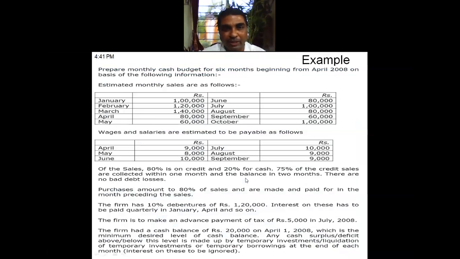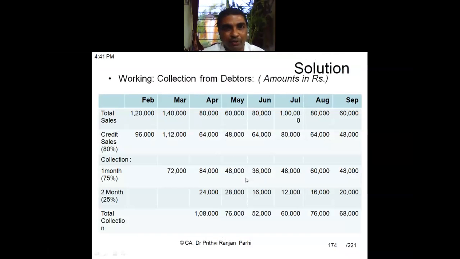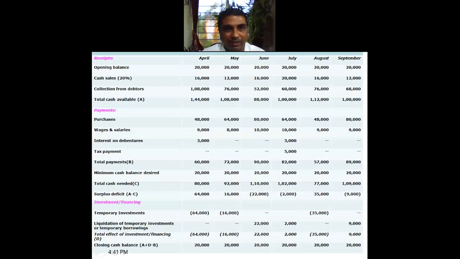This problem we will solve in your next class. I'm just showing you how a cash budget looks like. You can see at the top receipts, opening balance, then these are the items, then payments, these are the items. Then finally, if there is some surplus, there will be temporary investment. If there is some deficit, there will be liquidation. And you see the closing balance will become the opening balance in the next one. This is how a cash budget looks.